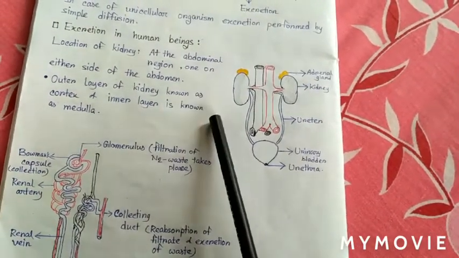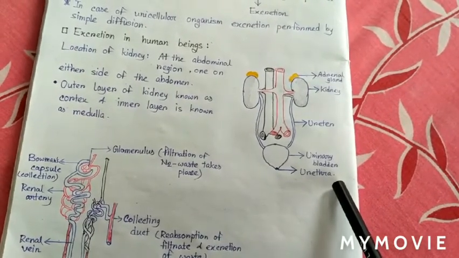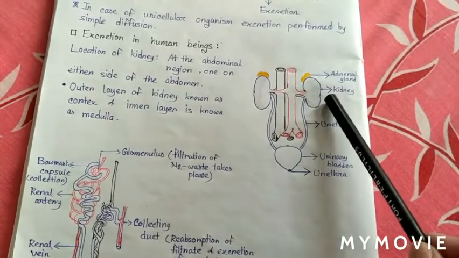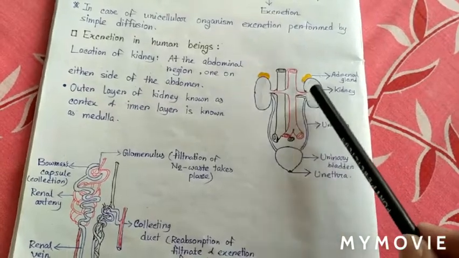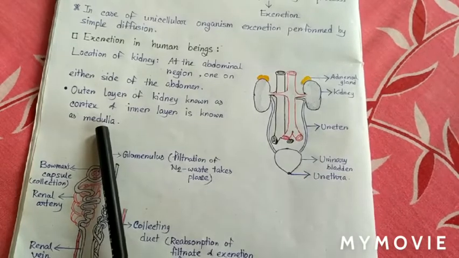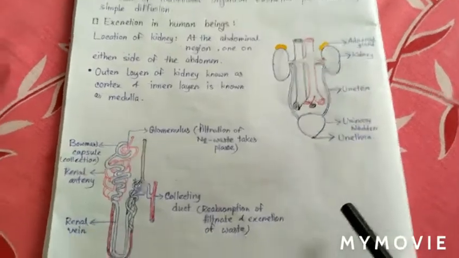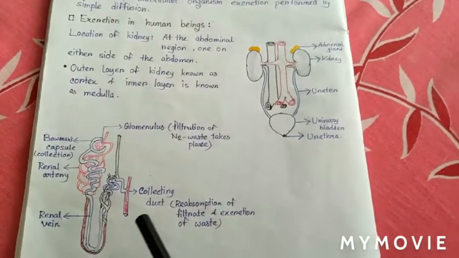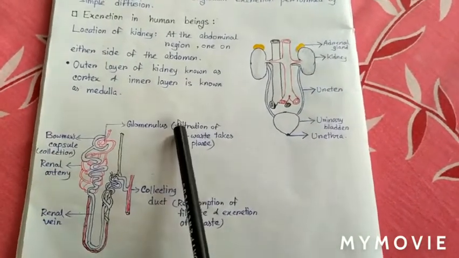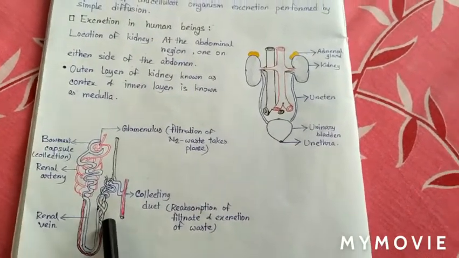Our kidney is located in the abdominal region, one on either side of the abdomen. Our kidney is composed of two layers. The outer layer is named cortex and the inner layer is known as medulla. Here is the cortex and medulla. Now, the functional unit of the kidney is known as nephron. Here is the diagram of a nephron. It is made up of Bowman's capsule, glomerulus, collecting duct, renal artery and renal vein.